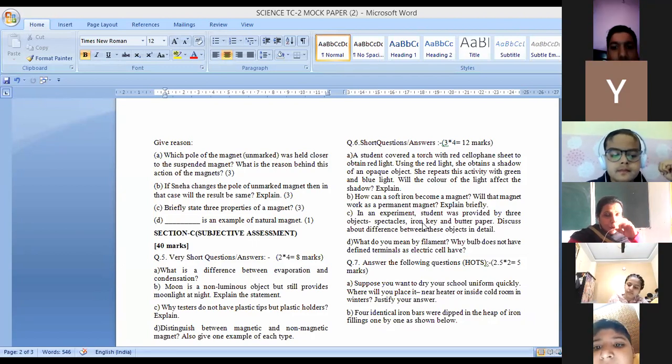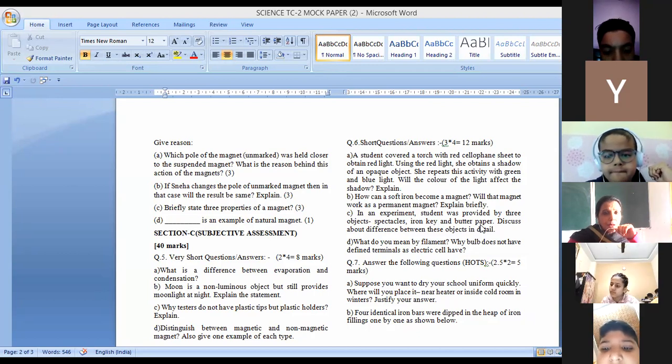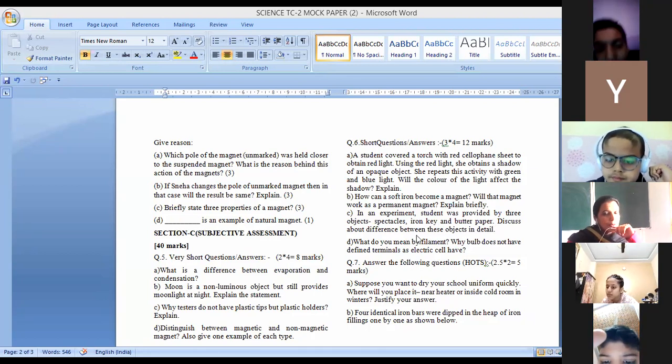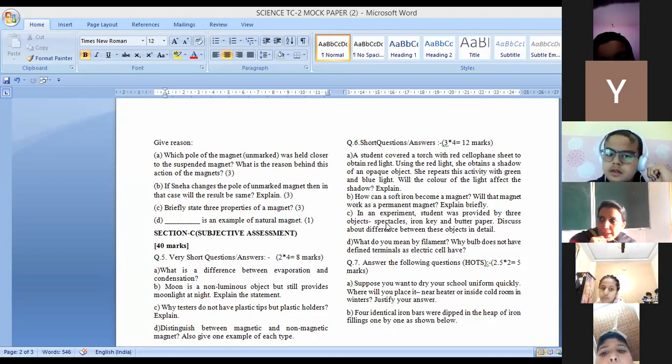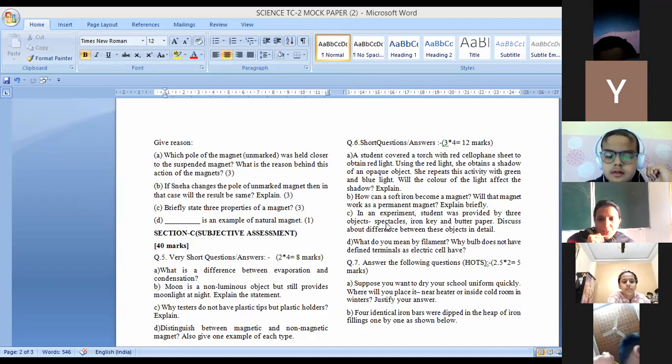Iron key is an opaque object, and butter paper is translucent. And after that you have to give the properties of these. You will write the difference between the three. Through the spectacles light can pass, so that is transparent. Iron key is made up of metal, so light can't pass through it.